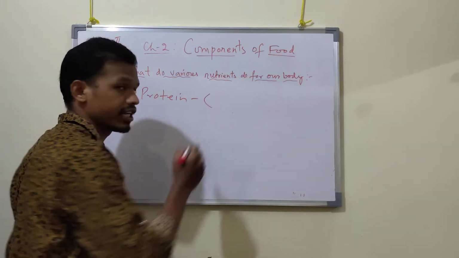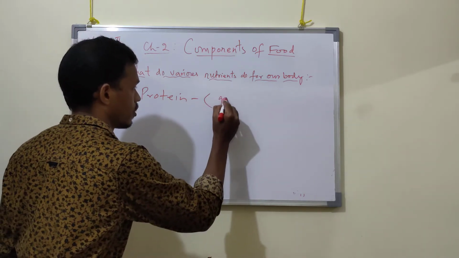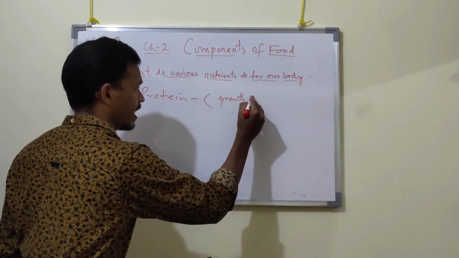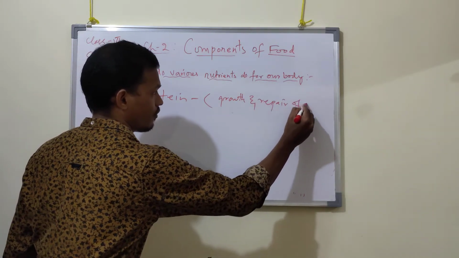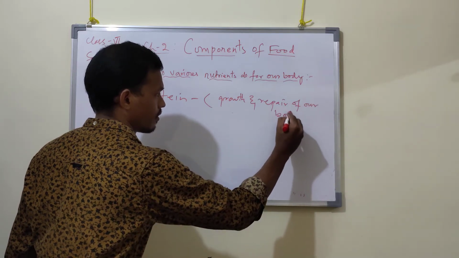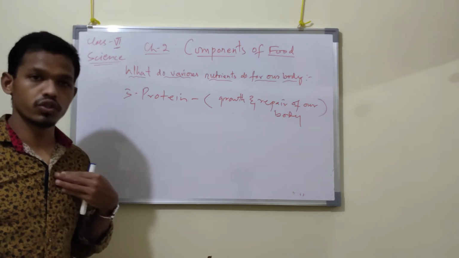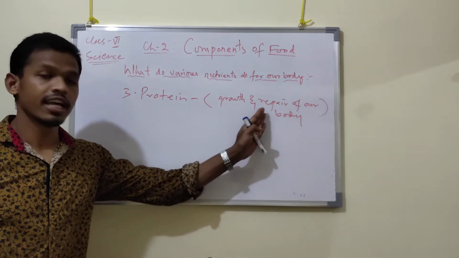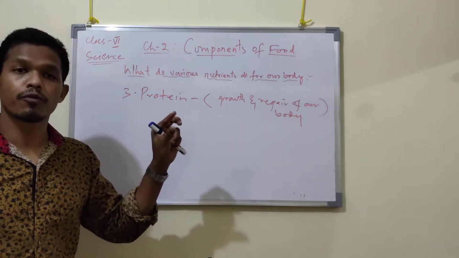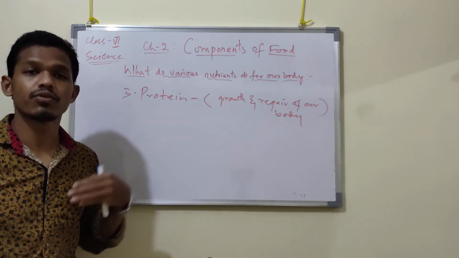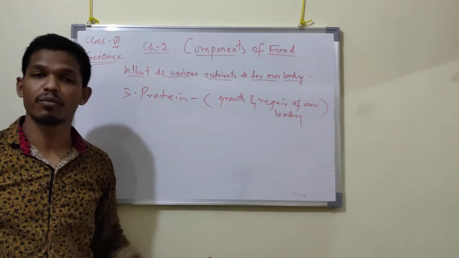The food which contains protein is used for the growth and repair of our body. The food product which contains protein helps in the growth of our body and repair of our body cells.